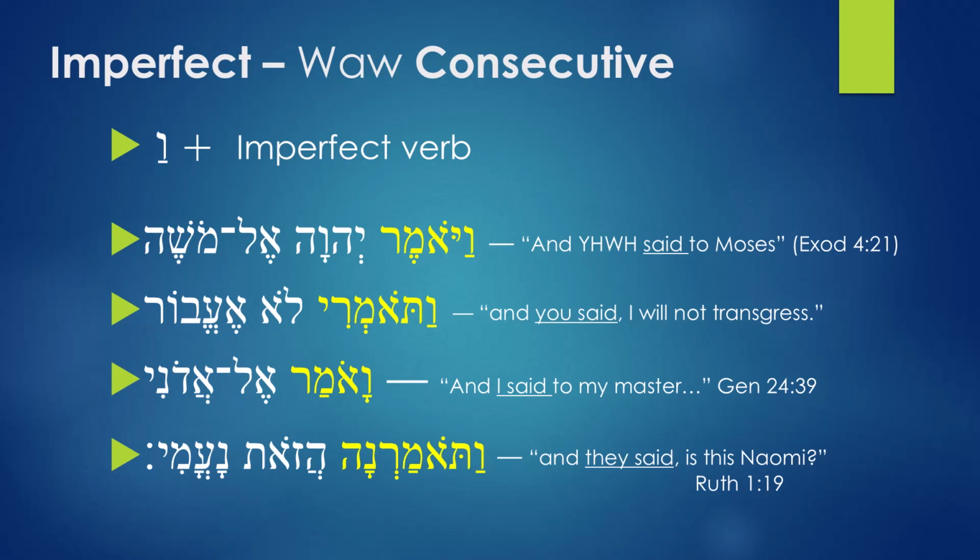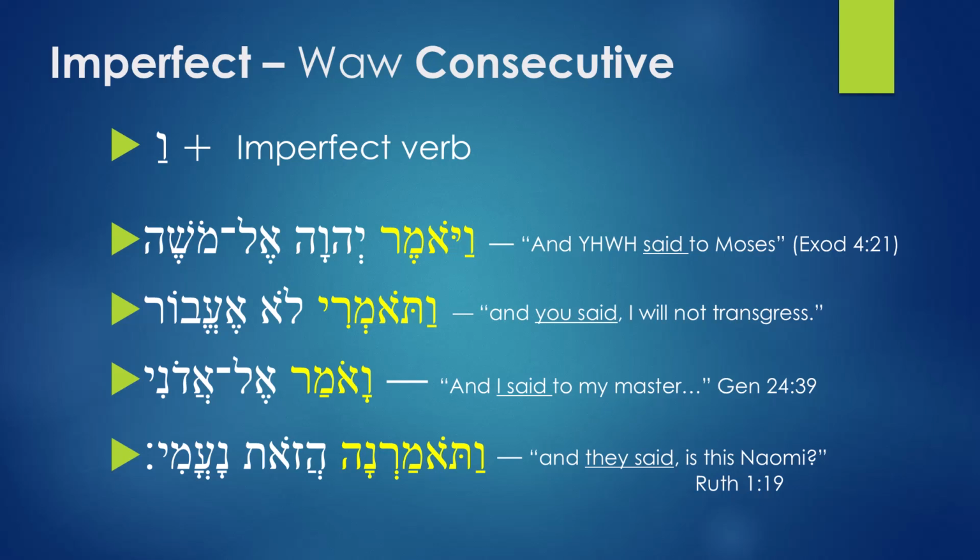And so this is waw consecutive. And so watomeri means, and you said. Instead of saying, and you say, the translation becomes, and you said, because it's waw consecutive. Next you have the phrase, Waoma el Adoni. And the translation for this is, and I say to my master.